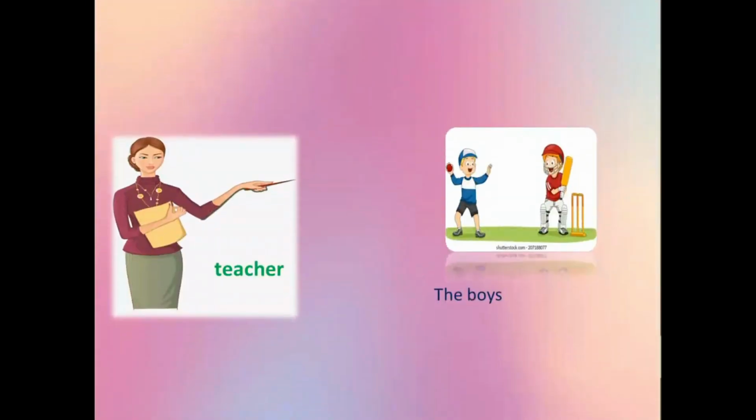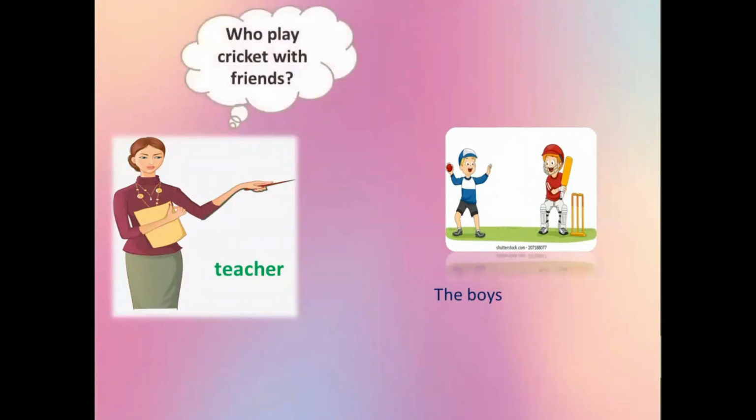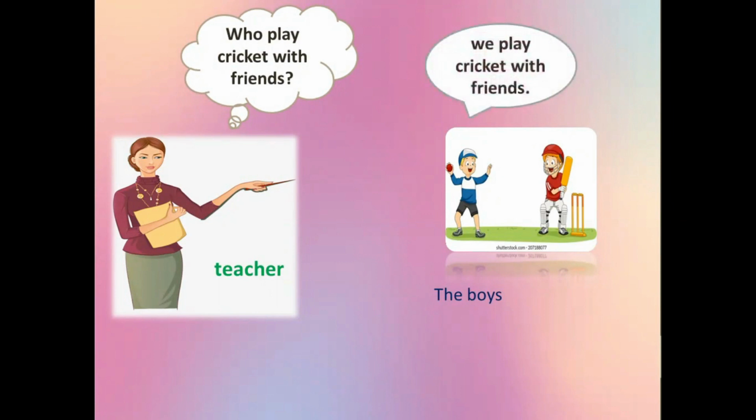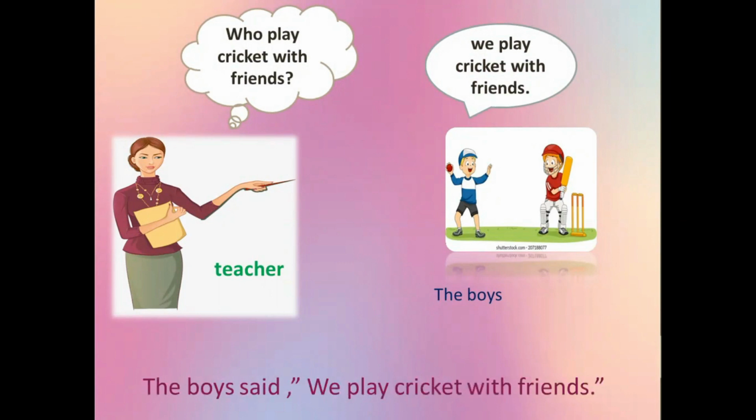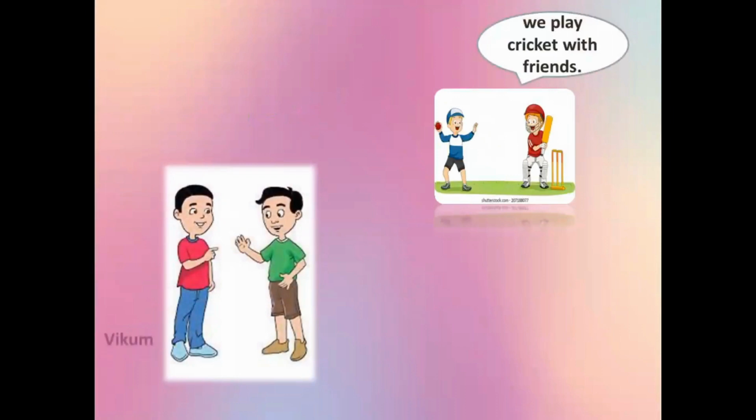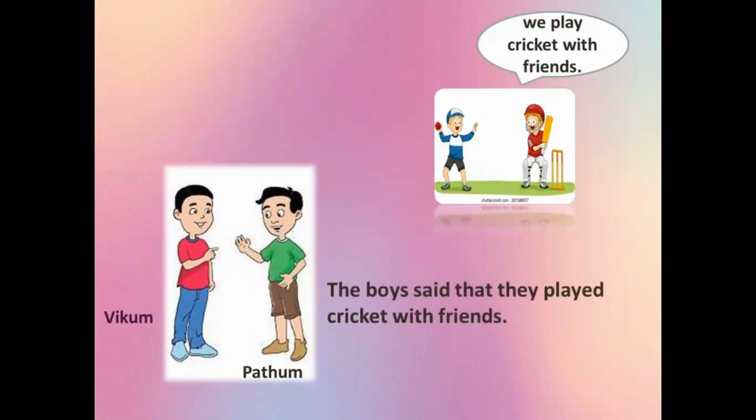Here's another example. There's a teacher and two boys. The teacher asked, "Who play cricket with friends?" The boys said, "We play cricket with friends." This is how we write it. Let's see how Vikum reported it to Pathu. The boys said they played cricket with friends.